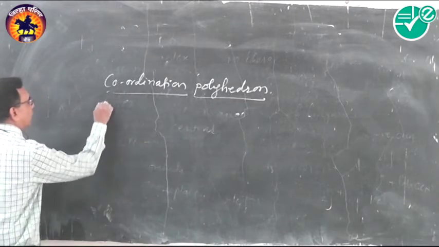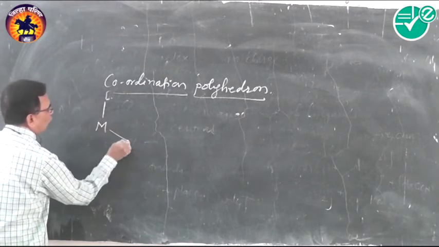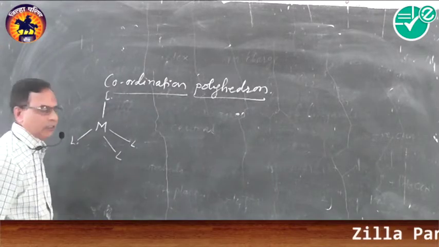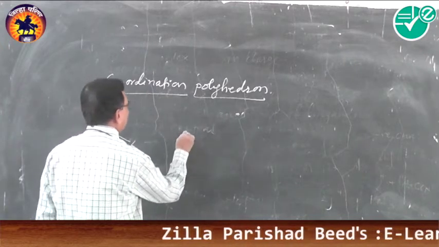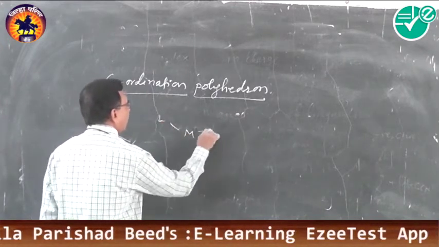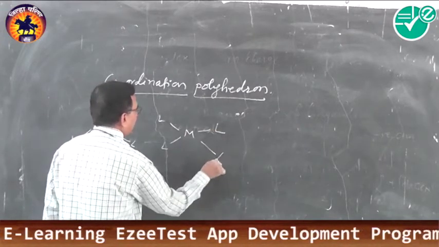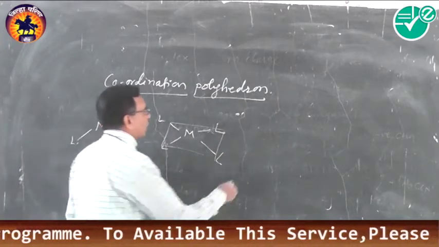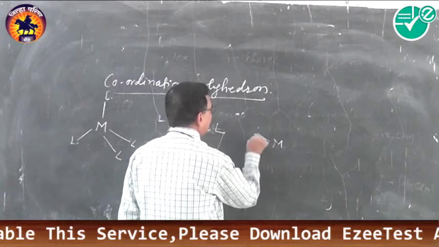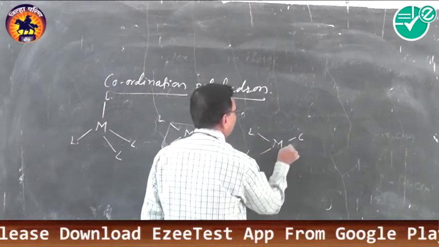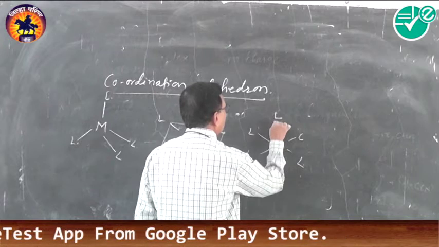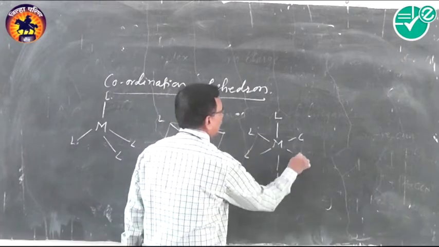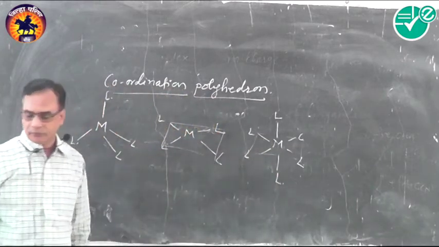For example, this is the central metal ion and these are the ligands. So we may draw it as this type of geometry, which is tetrahedral. Then square planar: the central metal ion, and these 4 ligands are in the same plane. Hence it is square planar. In case of octahedral, with the central metal ion, the 4 ligands are in one plane, and there is one above the plane and one below the plane. Such a type of arrangement is known as octahedral geometry.